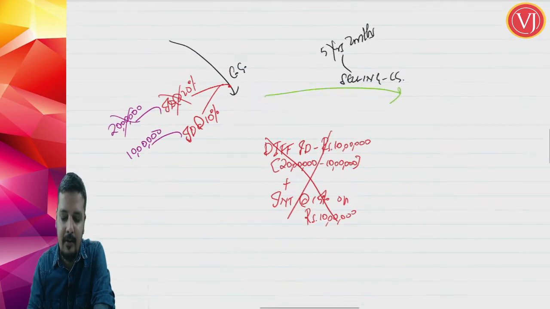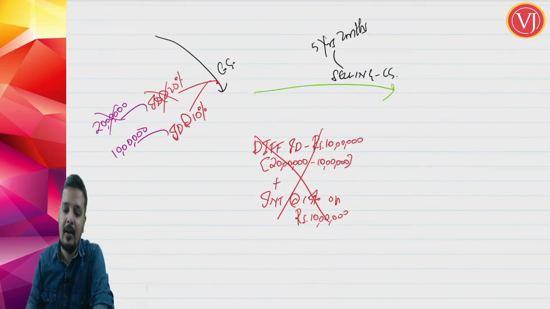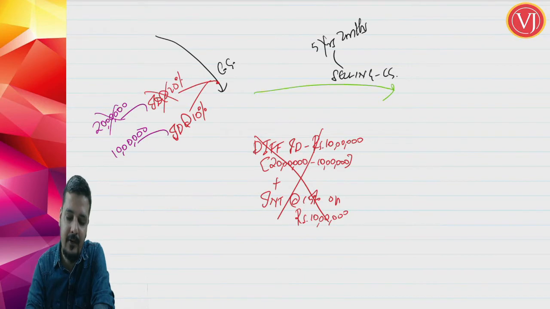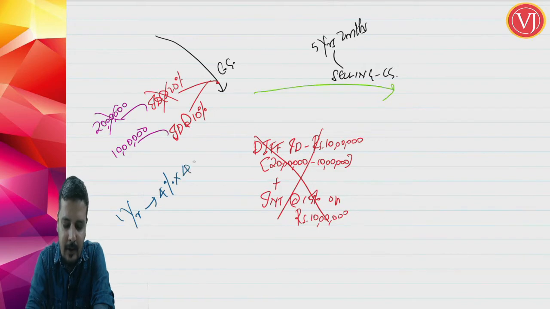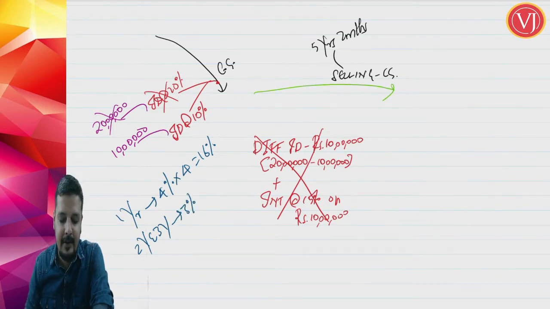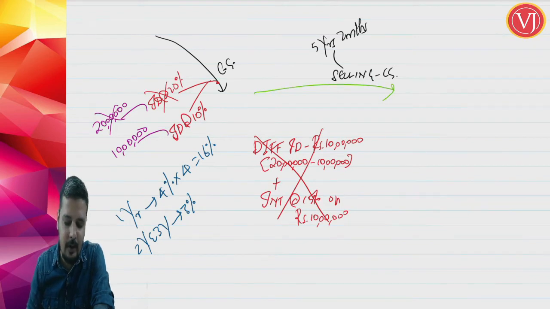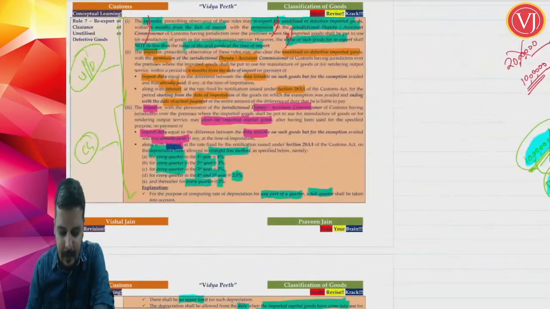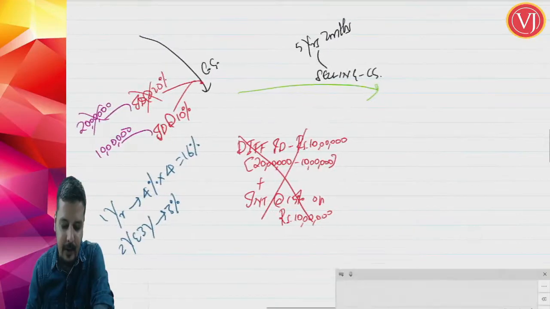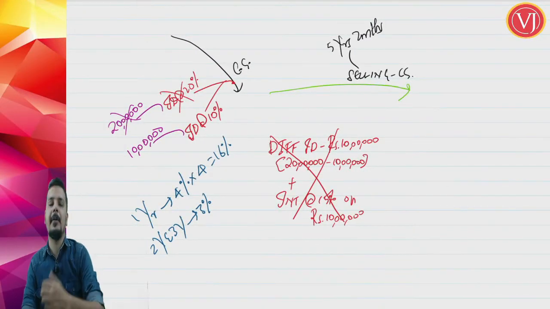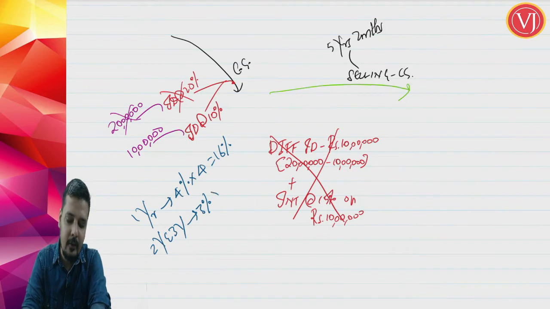Now for capital goods, they are telling that you will not pay the entire differential duty. First you have to calculate the deduction. Now deduction is for how much? For the first year, deduction is 4% for each quarter. 4%, 4 quarters, 16%. Second year and third year, it is 3% for each quarter. Both for second year and third year they have given separately, but for both it is 3%. So both the years together will have 8 quarters.